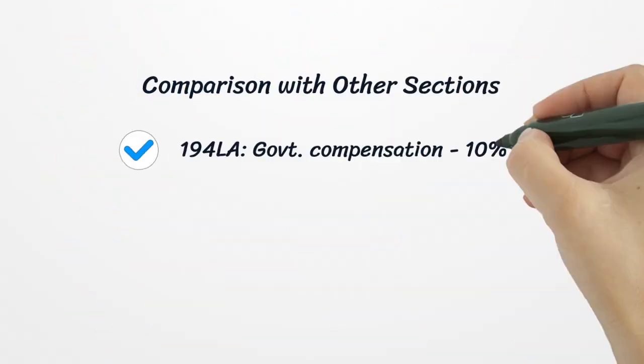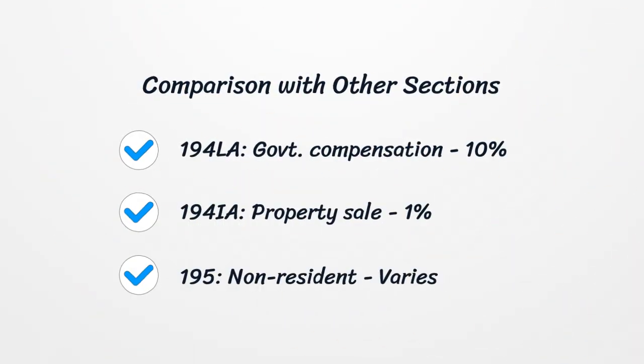Let's compare Section 194LA for government compensation at 10%, Section 194IA for property sale at 1%, and Section 195 for payments to NRIs with varying rates.